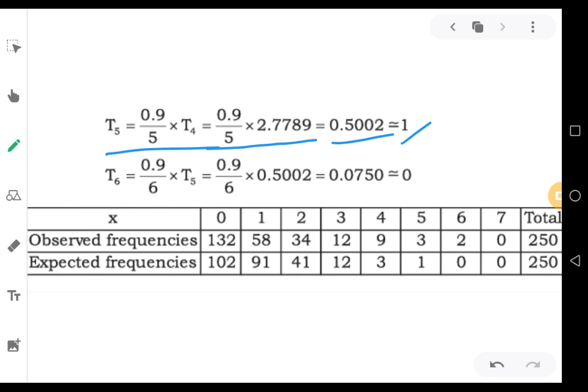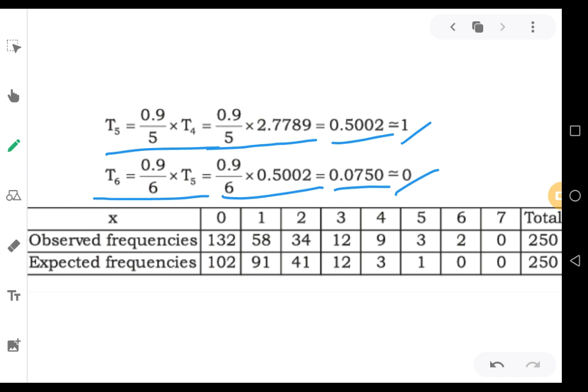Now the last theoretical frequency term, that is T6. T6 equals lambda by x, that is 0.9 by 6 into its previous term, that is 0.5002. When you multiply, you will get 0.0750. This is very much lesser than 1. You cannot approximate it to 1, so you can take it as 0, because it's a very small number. So we have calculated all the theoretical frequencies.